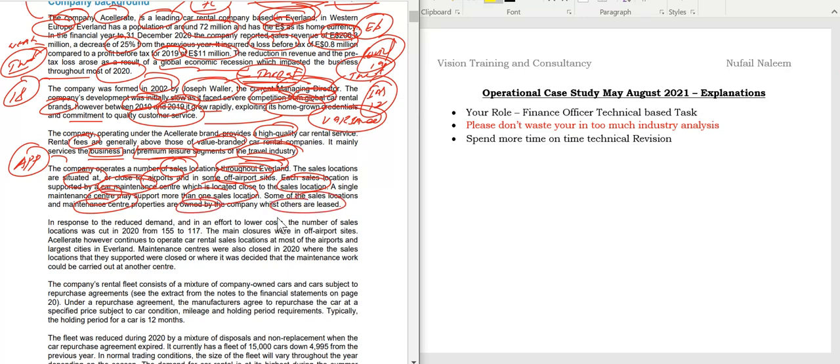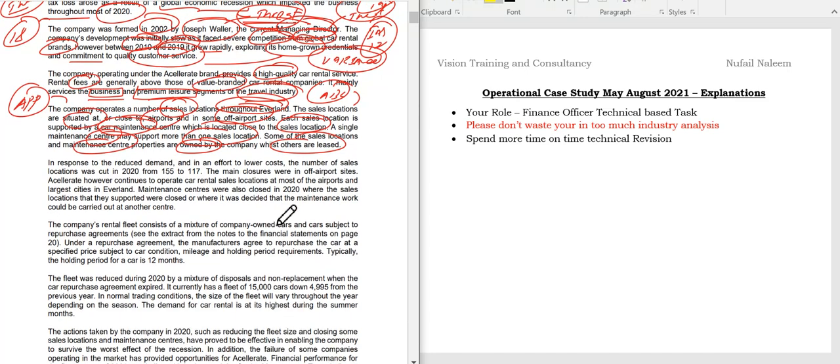Now students, I can say ABC. ABC costing can come into the picture, because according to ABC costing, students, we share the cost accordingly. So just remember that as well, students. Now students, coming to the next one. In response to the reduced demand and in an effort to lower costs, the number of sales locations was cut down in 2020, from 155 to 117.